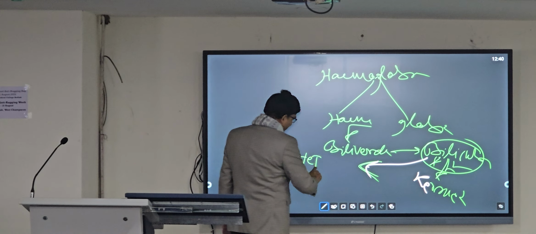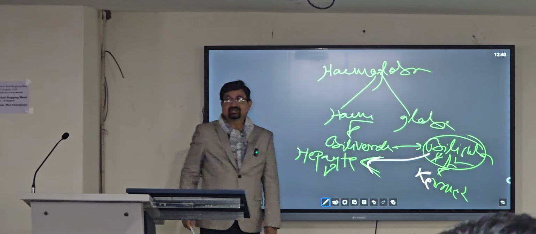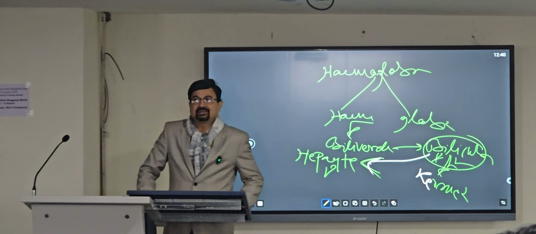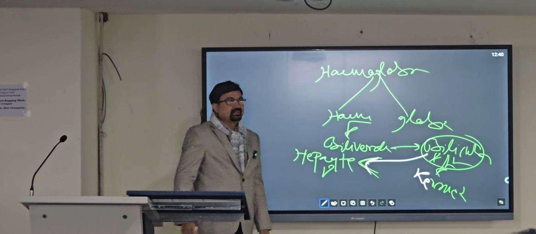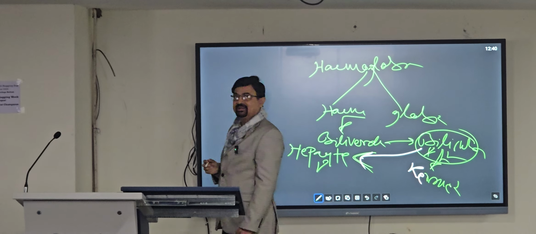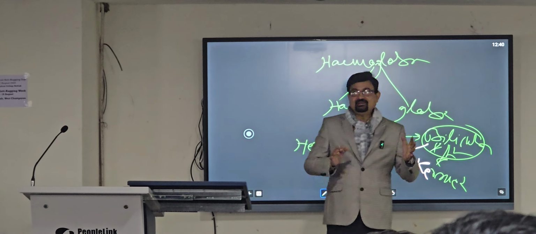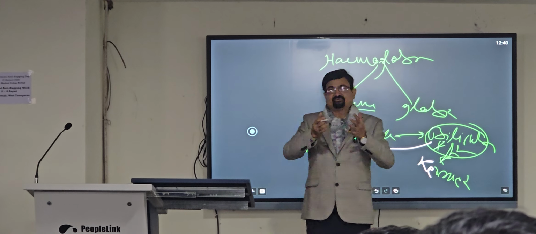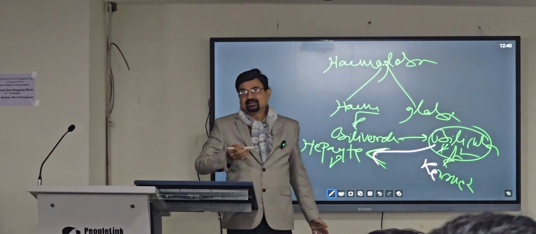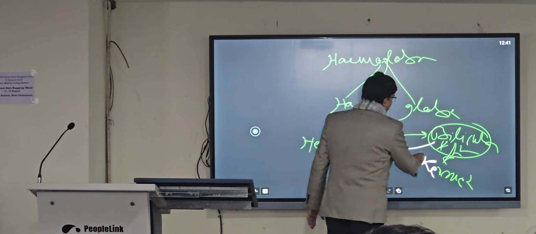क्या होगा? हेपेटोसाइट्स इसको अपटेक करेगा. ठीक है. And after the uptake by hepatocytes, there is conjugation of this unconjugated bilirubin into conjugated bilirubin. After the conjugation in the liver, this bilirubin is secreted into the biliary tree.